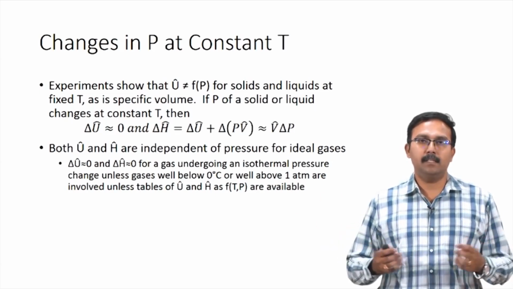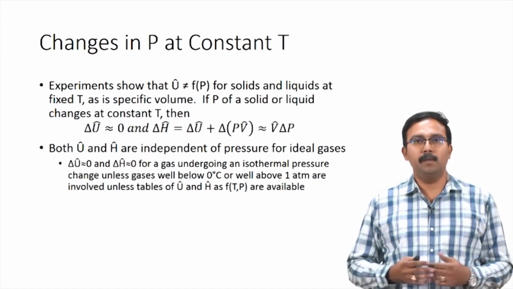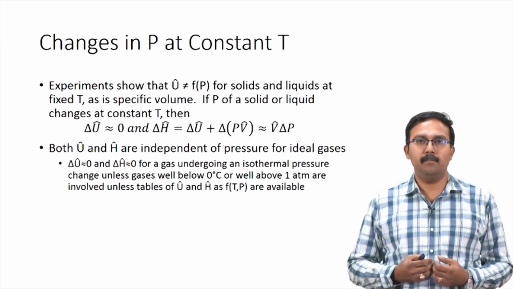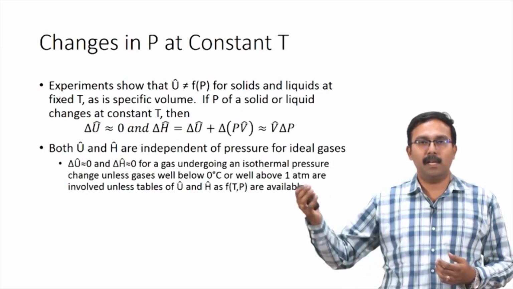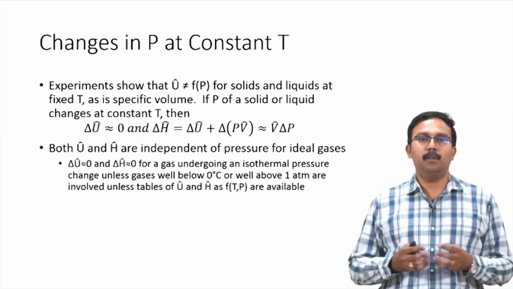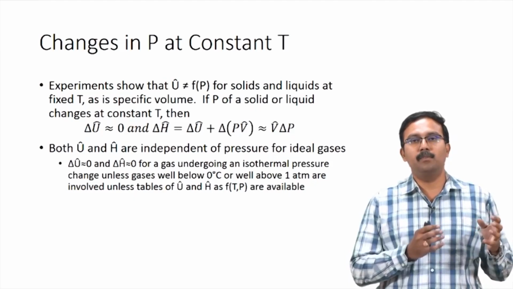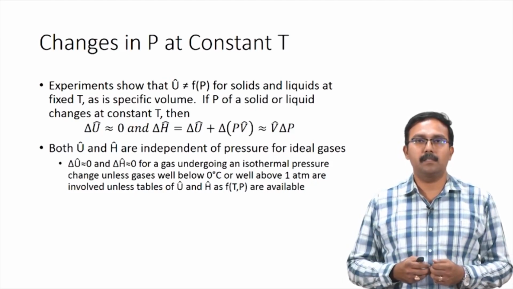Under these conditions, the ideality of the gases becomes questionable. We cannot assume ideal gas behavior where temperature is well below 0 and pressure is well above 1 atmosphere. Because of this, we would want to use these values for specific internal energy and specific enthalpy while performing energy balance calculations.